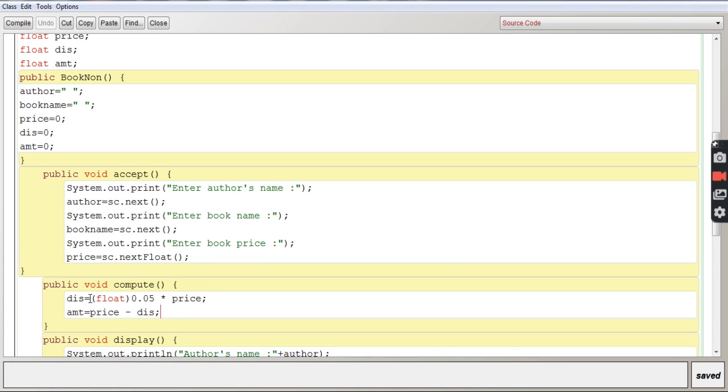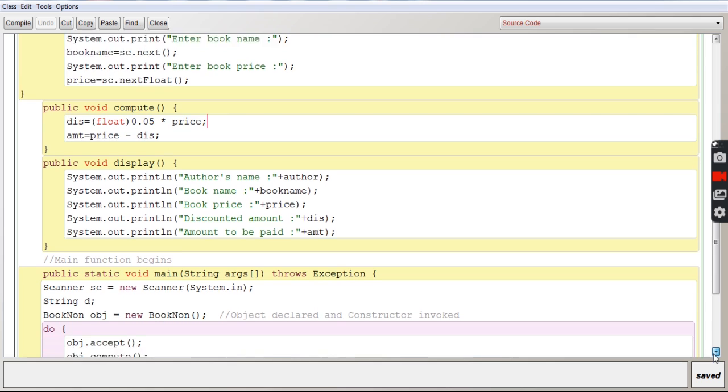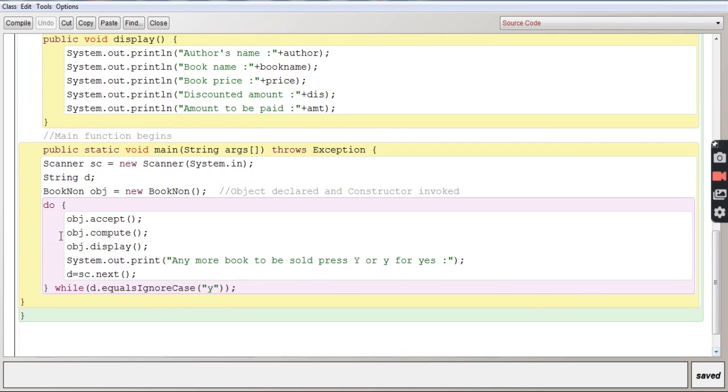So it is getting calculated, DIS = 0.05 into price. That 5% is to be calculated, and it has to be subtracted from the main price, and you'll get the value which will be stored in the variable AMT, which will be paid by the customer after getting the discount. Once that calculation part is done, the program will come back to the main function, and you will see obj.display.